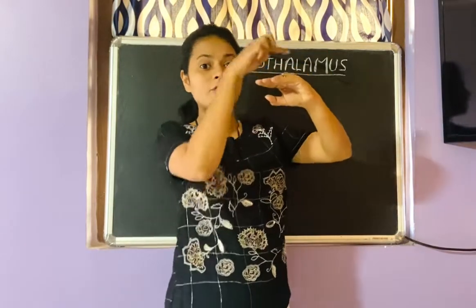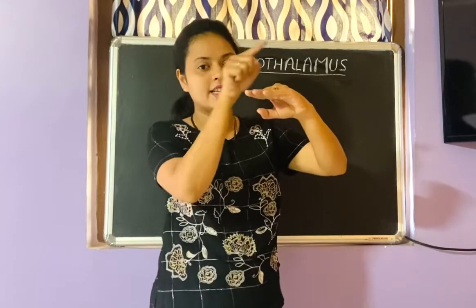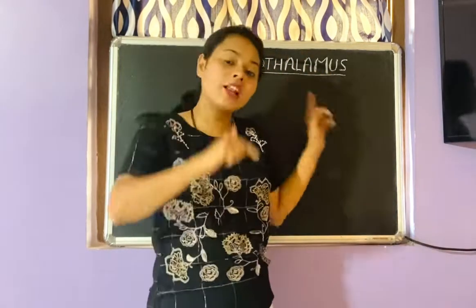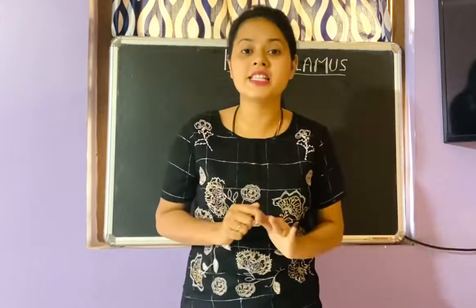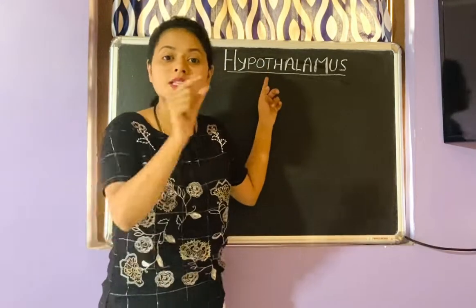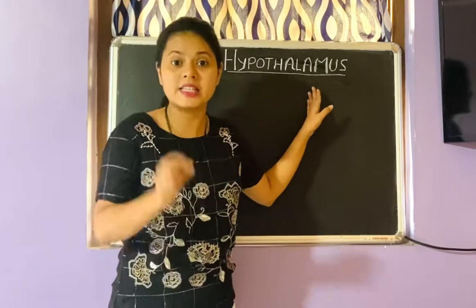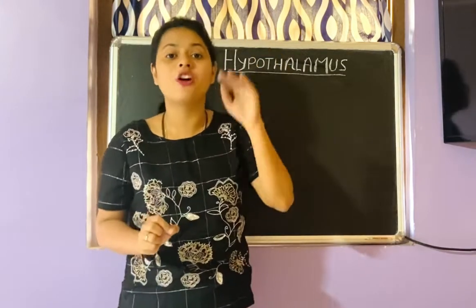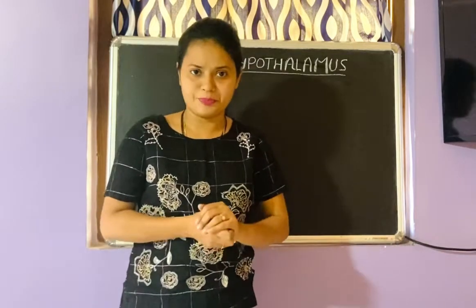In simple words, at the base of diencephalon, which is a part of forebrain, is the hypothalamus located. So the location of hypothalamus is at the base of diencephalon.